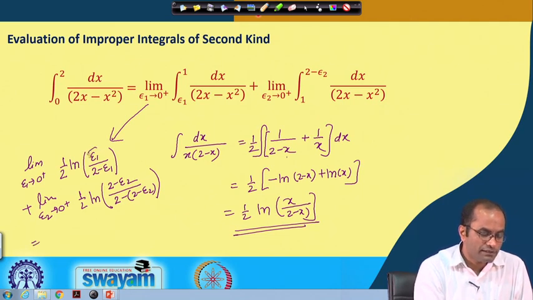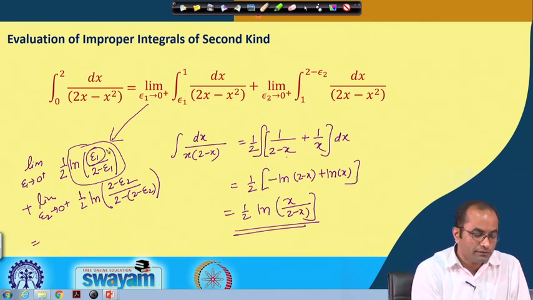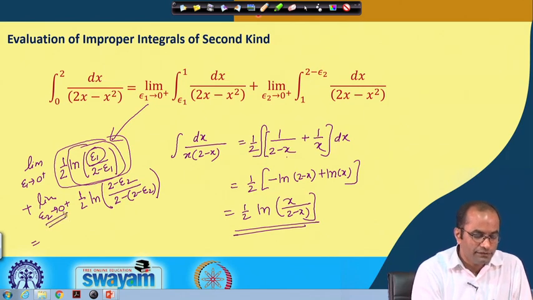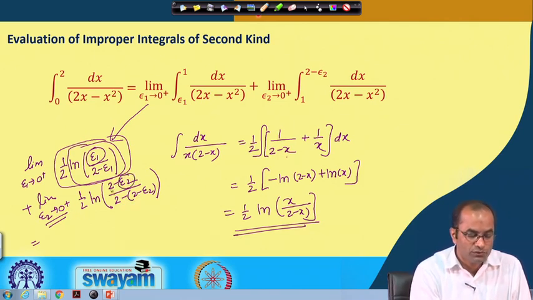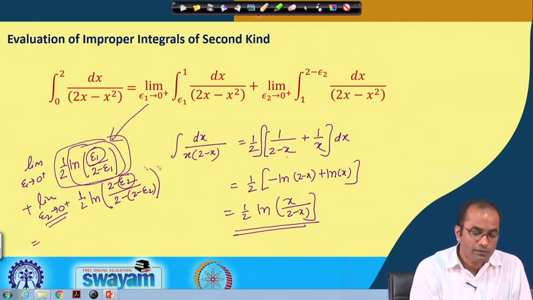So, in the first one when this epsilon goes to 0 and there is 2 minus epsilon 1, this is going like ln 0 from the positive side. So, we have this infinity there, in fact minus infinity, when epsilon goes to 0. Here when we take epsilon 2 goes to 0, this is going to 0, and then 2 divided by epsilon 2, as epsilon goes to 0, this will again become infinity. So, this integral does not converge because we are getting the infinity here.